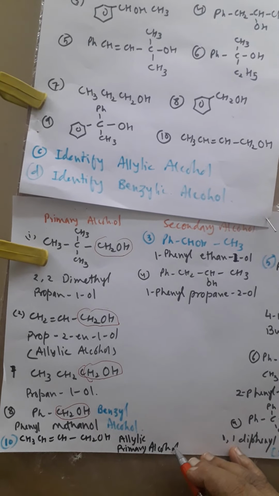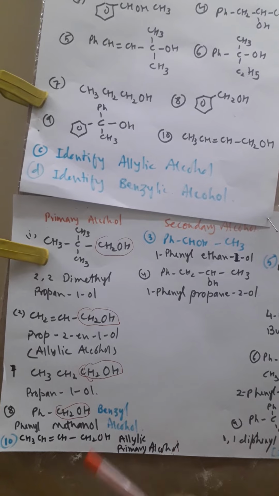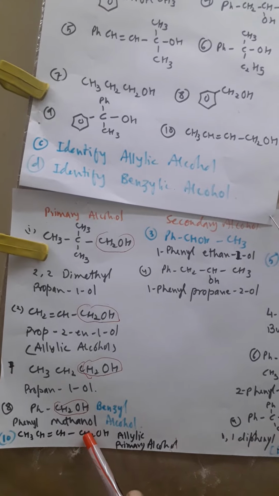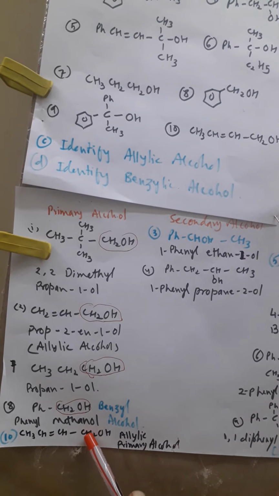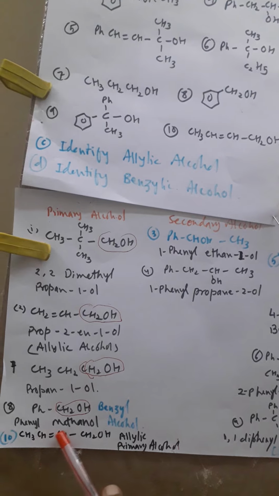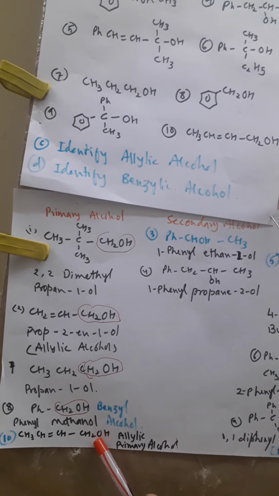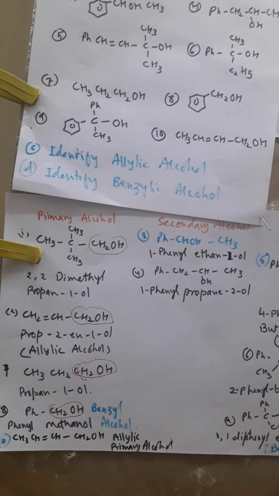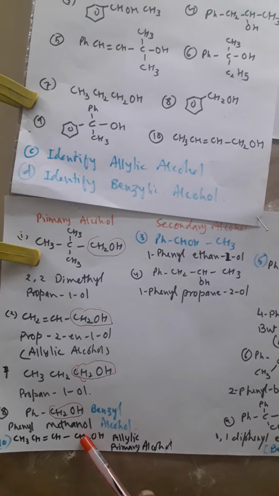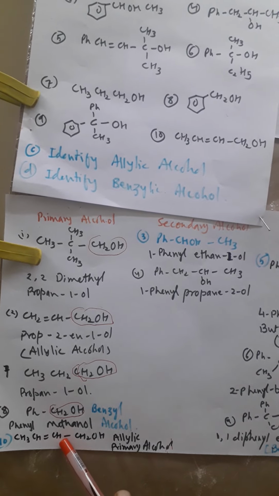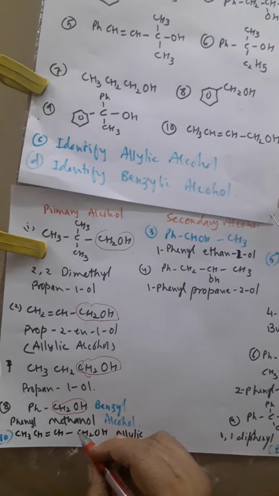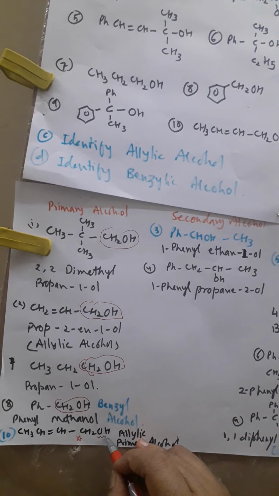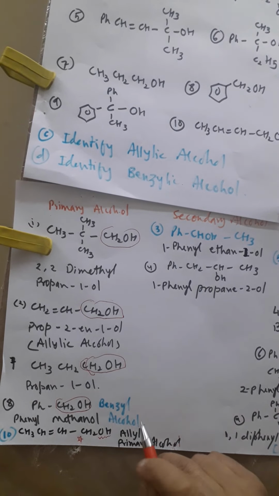Okay, after some time I will tell you what is allylic carbon. Now I'll tell you. The carbon which is sp3 hybridized and is adjacent to a C double bond C carbon is known as allylic carbon. And the OH group, if it is attached to an allylic carbon, is called allylic alcohol. Again I repeat, the carbon which is adjacent to a C double bond C carbon is called allylic carbon. I am making a star. This carbon is allylic carbon, and since the OH group is attached to this allylic carbon, that is why we call it allylic alcohol.